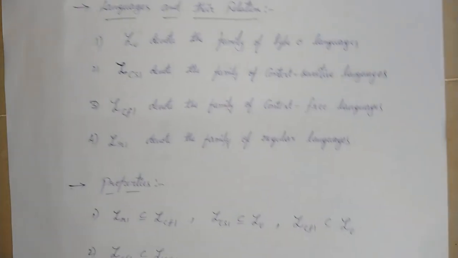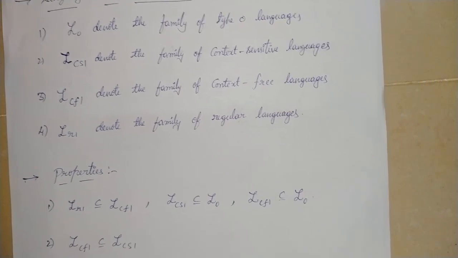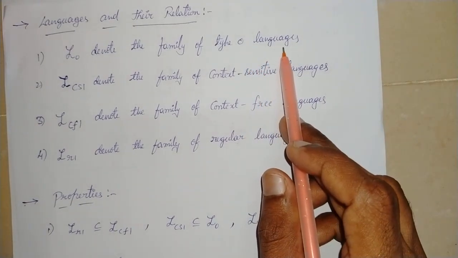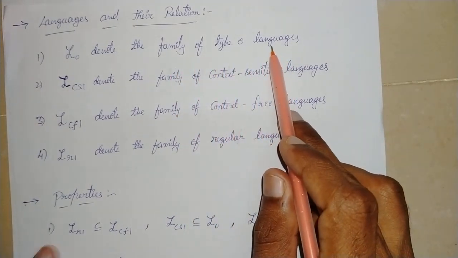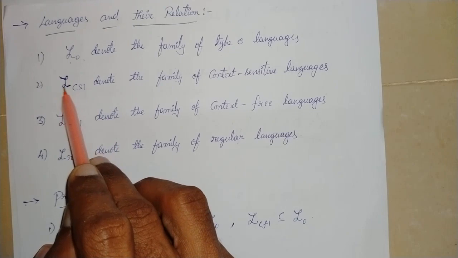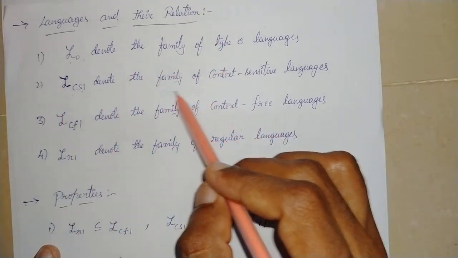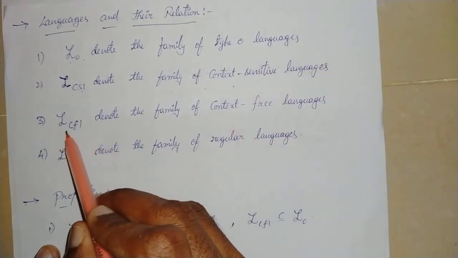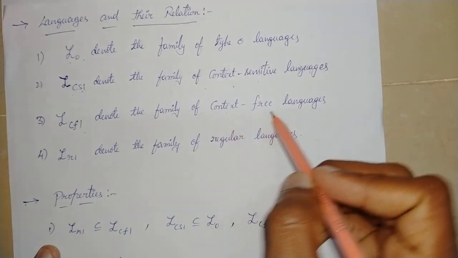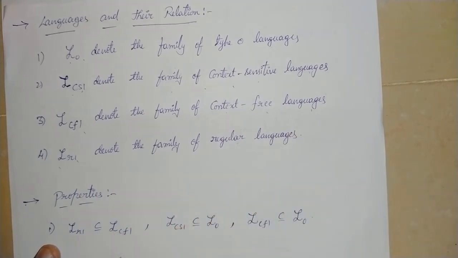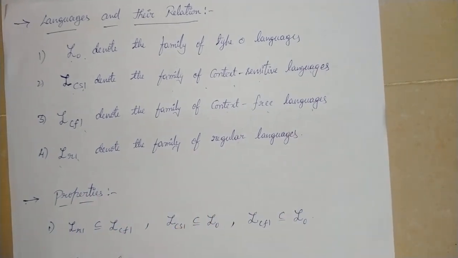So now we take the languages and their relation. The family of type 0 languages is denoted by L0. LCS denotes the family of context-sensitive languages. Similarly, LCF denotes the context-free languages. LR denotes the family of regular languages.